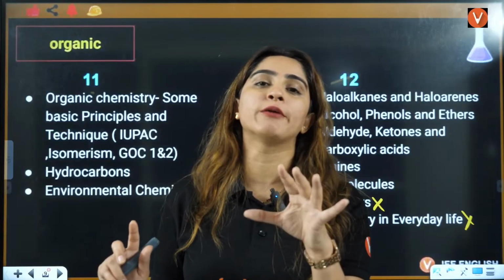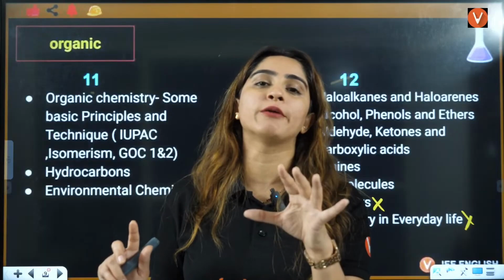Take a screenshot of this particular page. That will be very important for you. Next is the representation. Let's say this is element X, this is A and this is Z. If I want to represent a hydrogen isotope, it will be 1H1. This is the proton number, this is the mass number. Let's represent nitrogen: proton is 7, mass number is 14. That's how you represent atoms.